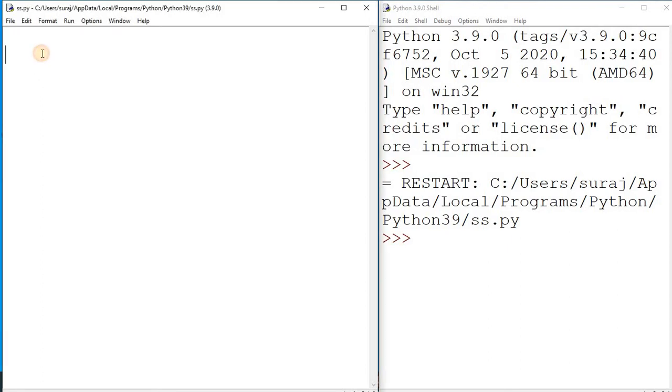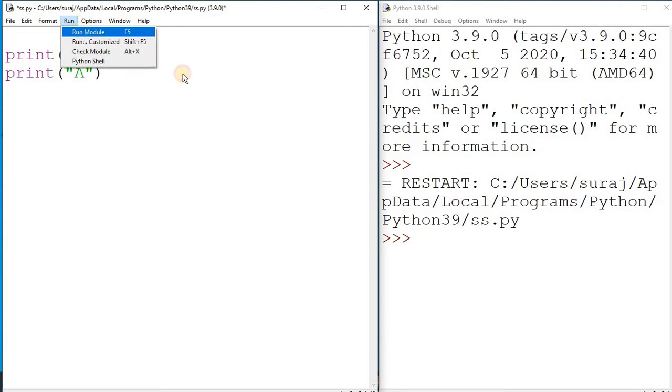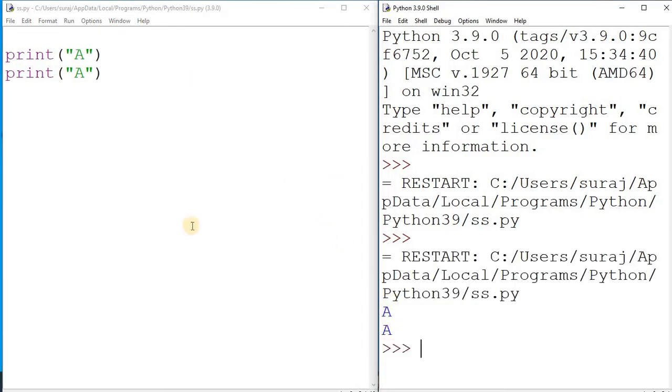So suppose here I am writing one statement. Suppose I am writing print A. Once you run this code you will get the output A. But suppose I want to show A two times, then what will you do? I will just copy this code and paste it here, so it will show two times. We will check the output also. You see, it is two times.